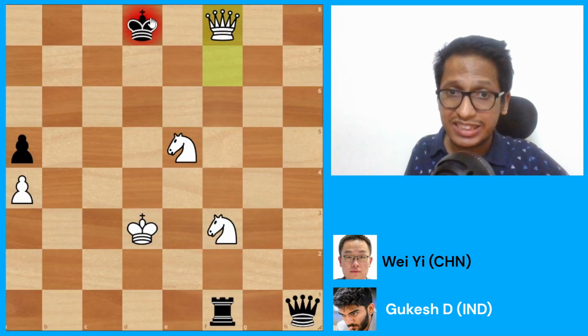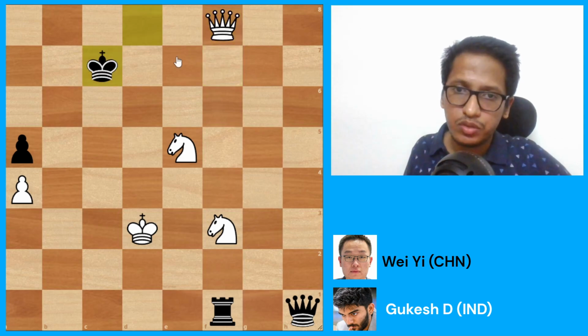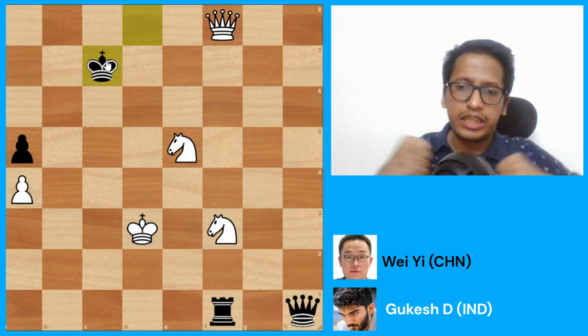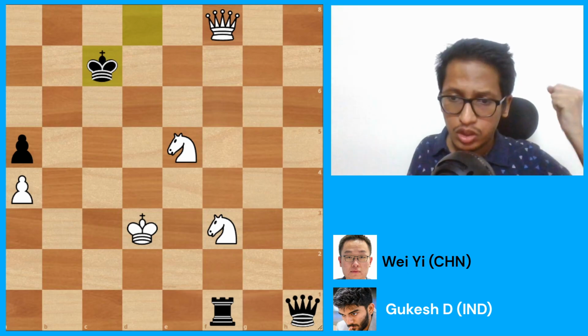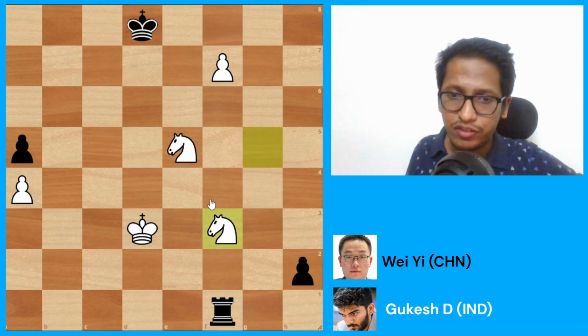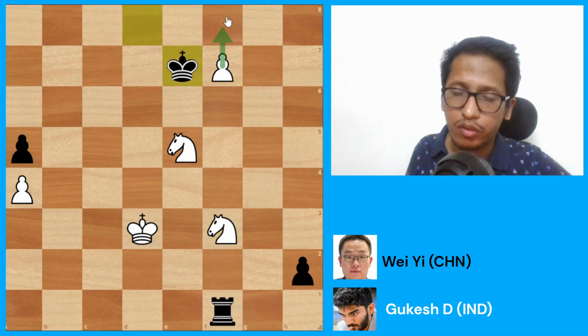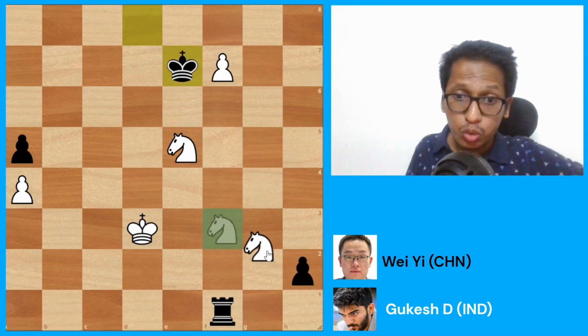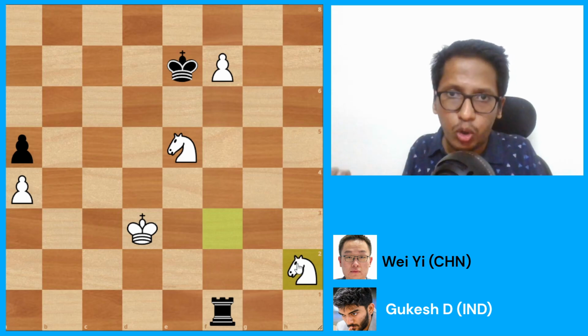And the problem for black is that there is a check. And once the king moves, this queen and this knight are able to checkmate this black king, because the black king is just too exposed in the position. So Wei doesn't go for that. Instead, after this, Wei stops this pawn from going to f8 with king e7. But now Gukesh is able to take this h2 pawn and he's a pawn up.